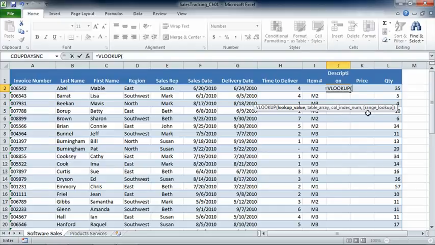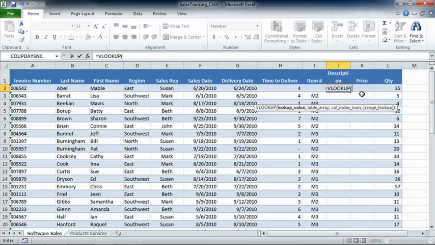You'll notice that range lookup, I kind of argue with this. What this means is if you leave it out, or if you put in true, if Excel finds something that's close enough, it will go ahead and return that value. Well, when we're looking at these product numbers, if it doesn't find exactly the product number I'm looking for, then I don't want it to return anything. Otherwise, we could get wrong descriptions and wrong prices. So for range lookup, we aren't going to leave that off. I recommend that you usually do not. I realize that sometimes you may say close enough is good enough, but for most of us, we want to find a match.